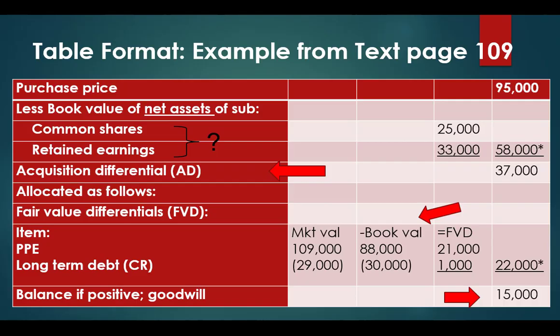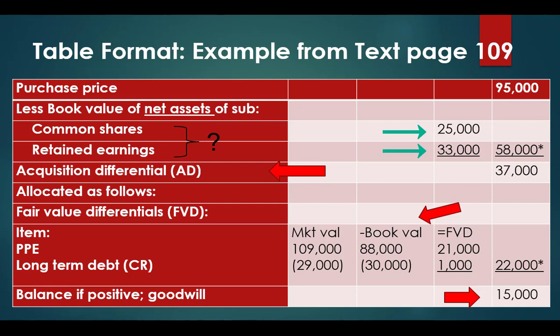So here is a quick little example of how to format our AD table. We can see in this example, we've got a purchase price of $95,000. The next thing we want to do is subtract off our book value of the net assets. Our net assets is our assets less our liabilities, or our common shares and retained earnings.